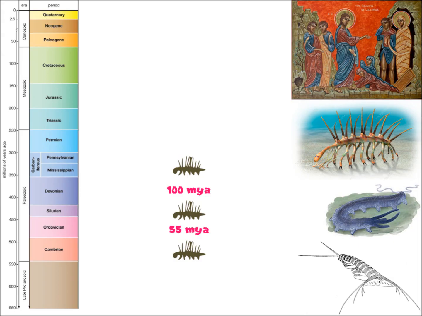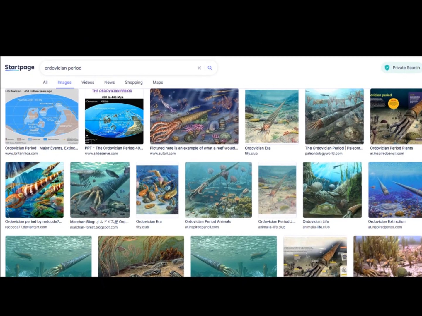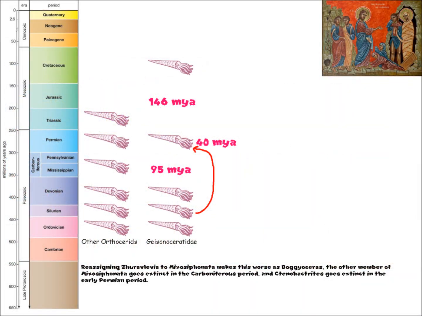Yikes! The next one is my personal favorite example of Lazarus taxa, Gaiasonoceratidae, a family of orthocerids. Like how trilobites are the poster child of the Cambrian period, orthocerids are the poster child of the following Ordovician period. They appeared frequently enough throughout the Ordovician and Silurian, but disappeared in the mid-Devonian period. Then a genus, Gaisonocerina, which had originally appeared all the way back in the Ordovician, skipped both the Devonian and the Carboniferous to appear in the early Permian period, about 95 million years since the last Gaisonoceratidae.